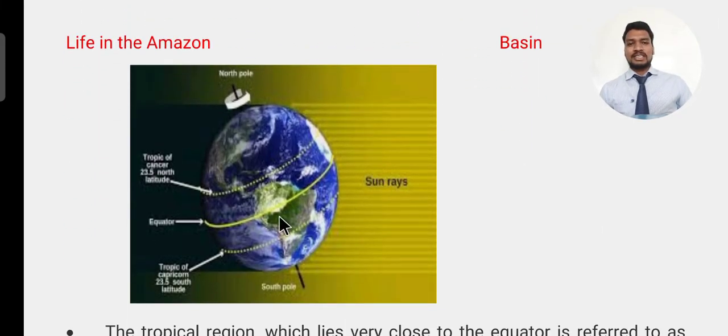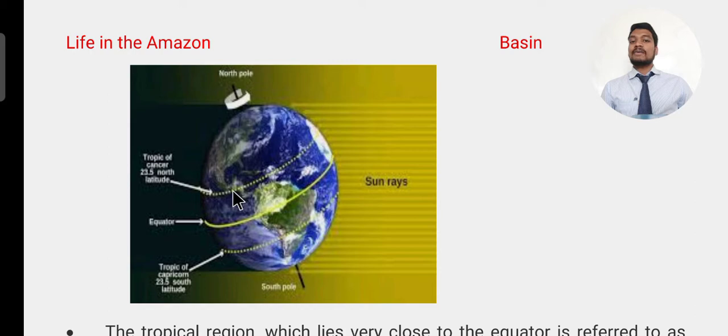Here we are already discussing geography. The equator divides the Earth into equal halves. Our Earth is tilted at 23.5 degrees. So the equator is the middle of the Earth. The sun's rays fall directly on the equator and always fall on these two regions. This region is called the tropical region.